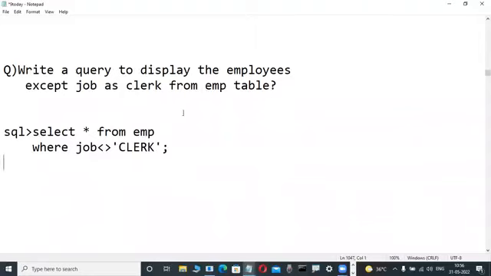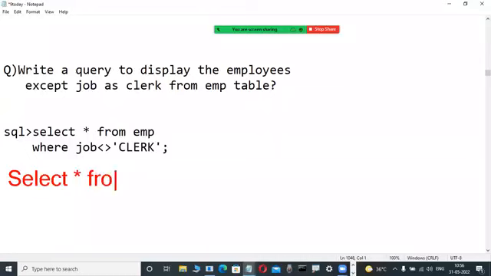Based on this one, what is the syntax? Are all of you writing it in capital letters? Very good. Concentrate here. Select, don't write it here. Select star from table name, up to this one. Okay, so now everyone knows. What is the syntax? First is the query, then the syntax is very easy.